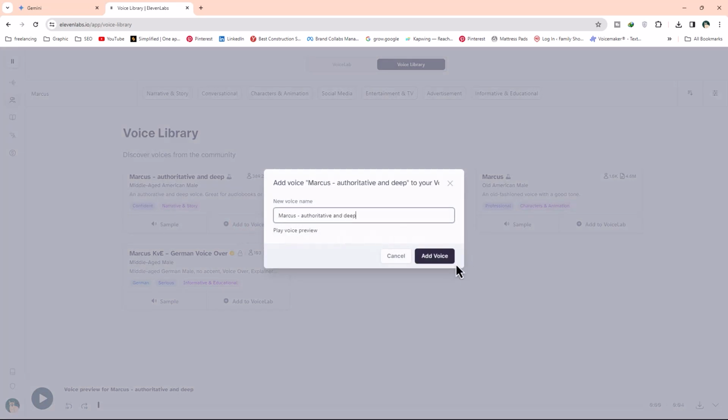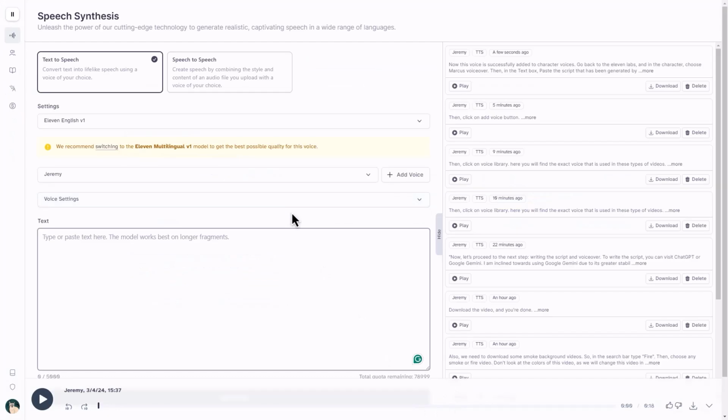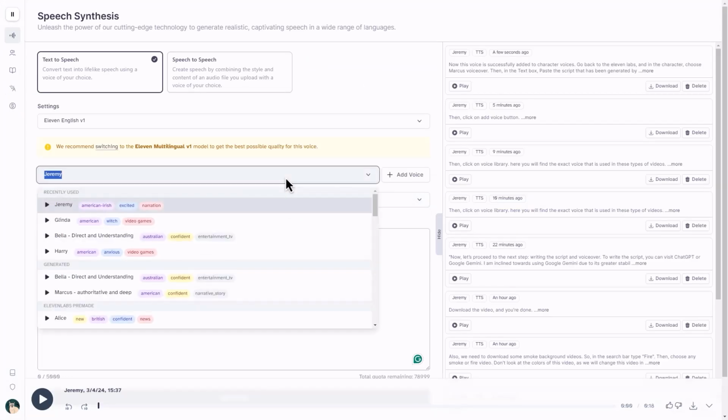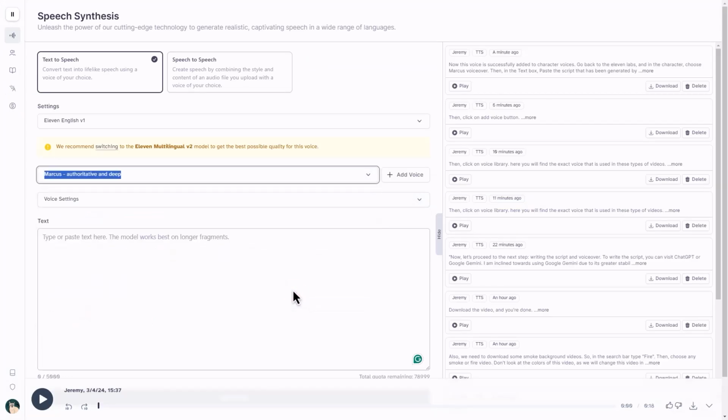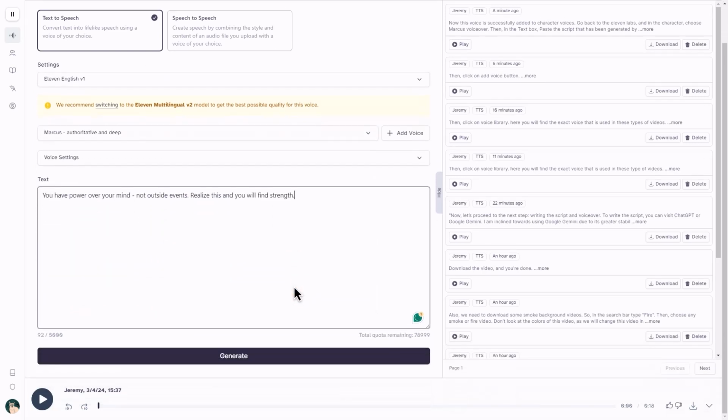Then click on Add Voice button. Now this voice is successfully added to character voices. Go back to the ElevenLabs, and in the character, choose Marcus VoiceOver. Then, in the text box, paste the script that has been generated by the Gemini. Finally, click on the Generate button, and you're done.